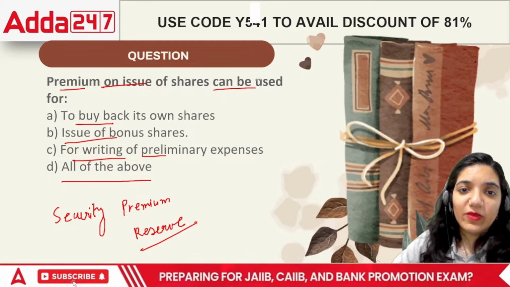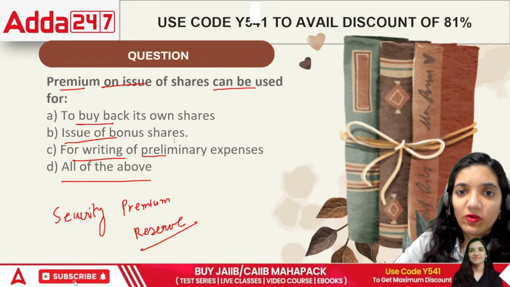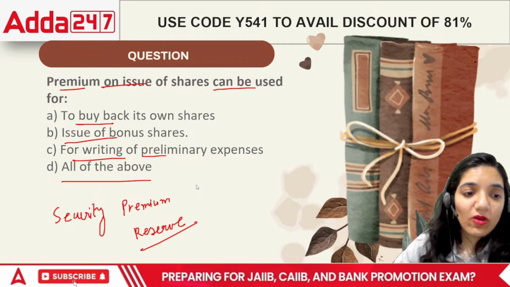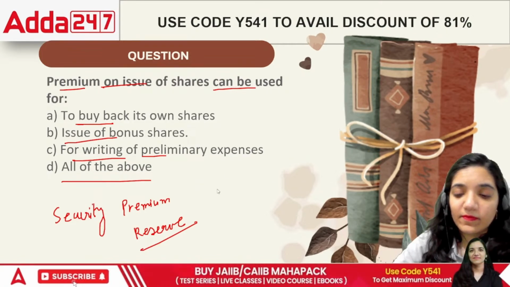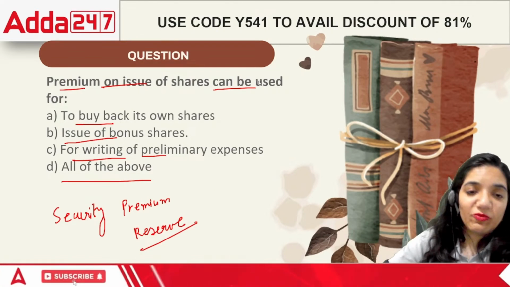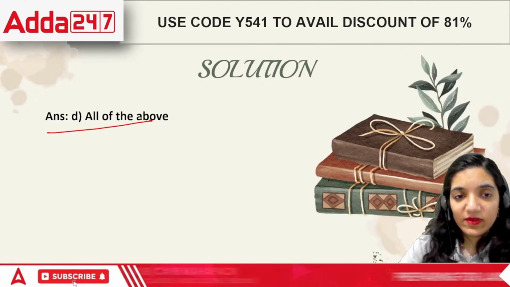The purposes would be in case of buyback, in case of issuing bonus shares, right? It can be there in terms of preliminary expenses. These are all a part of this. So in this case, what would be the correct answer? The correct answer is all of the above.